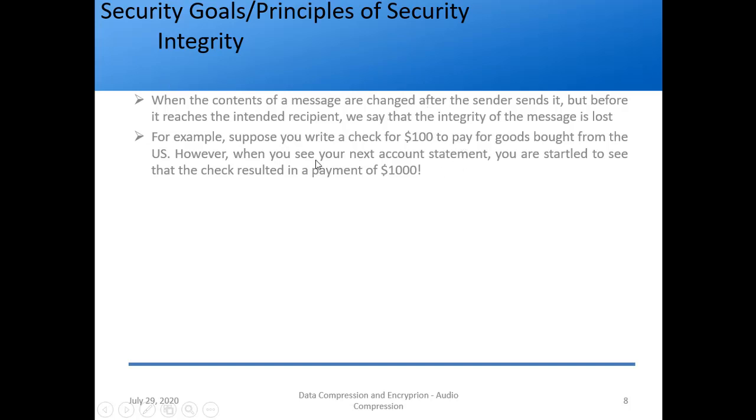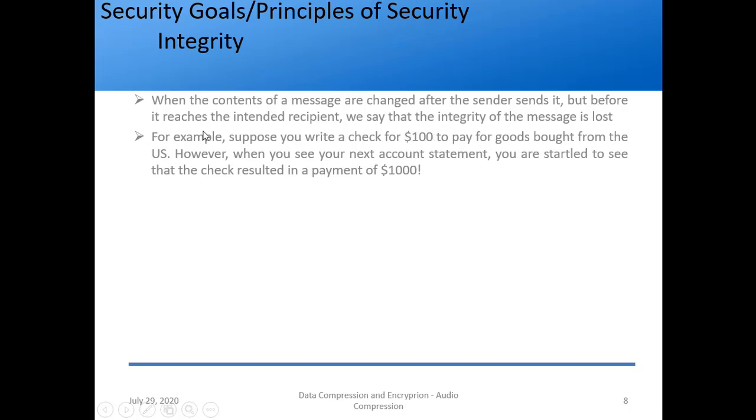You can give a myriad number of examples here. One of them I have mentioned here. It is not necessary that you give this example only. You can give any other example which is conducive to this security principle. For example, suppose you write a check for $100 to pay for goods bought from the US. However, when you see your next account statement, you are startled to see that the check resulted in a payment of $1,000, right?